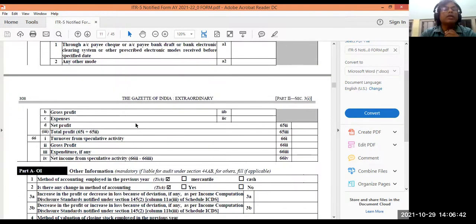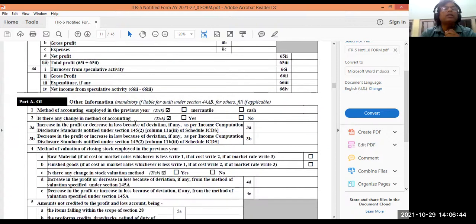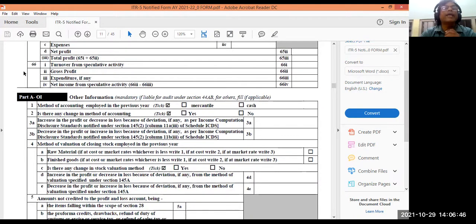And then see part A again. Next schedule is, this is the schedule OI. See, OI means other information. All other information will be coming here, like one or two I'm reading for you. Method of accounting employed in the previous year. Mercantile system or cash basis. Which system of accounting do you follow? You mention here. Then is there any change in method of accounting?